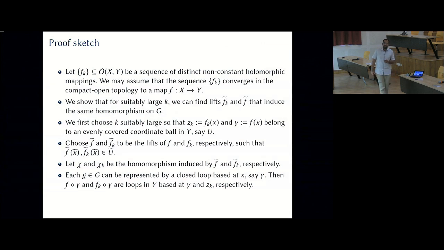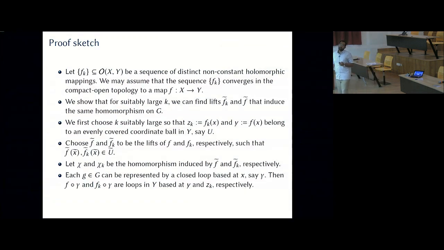Now, the idea is to show that for suitably large K, we can find lifts Fk tilde and F tilde that induce the same homomorphism on G. That will essentially show that after a point, these Fk tildes are all the same, consequently these Fks are all the same. We would have shown that the space is finite. We first choose K suitably large so that Fk of X, which I call Zk, and Y, which is F of X, both belong to a coordinate ball that is evenly covered, which I call U.